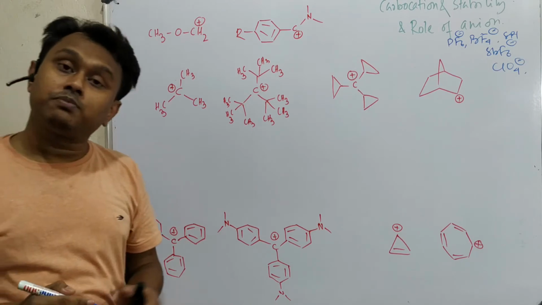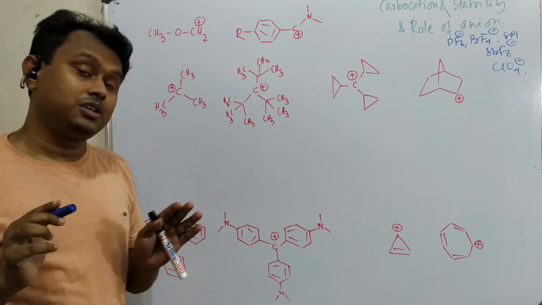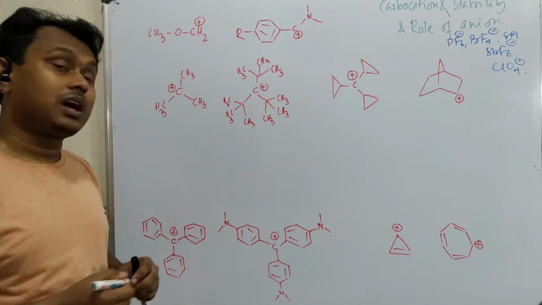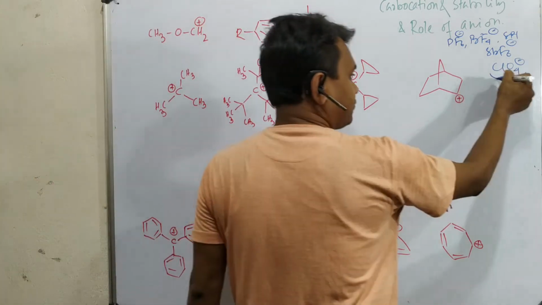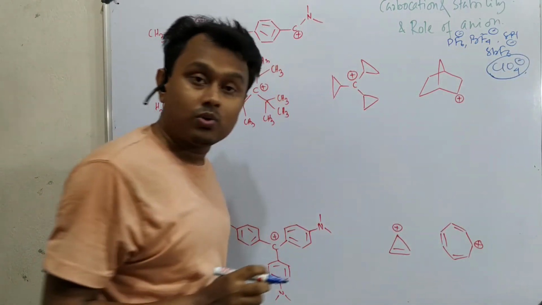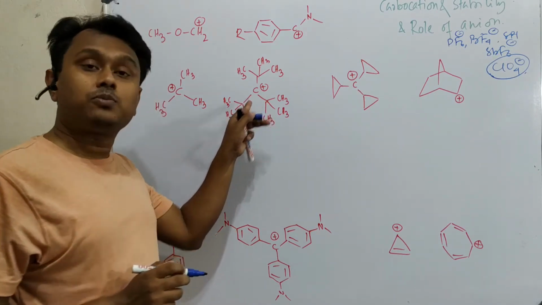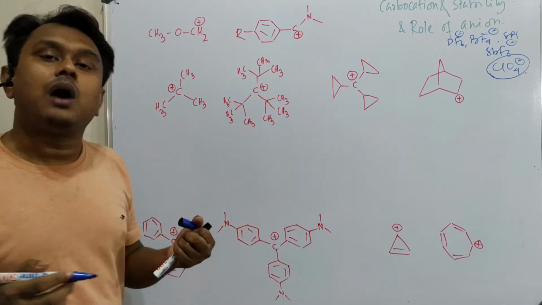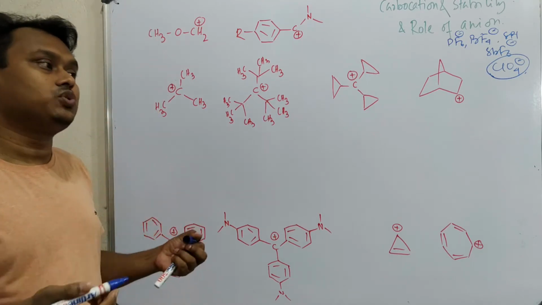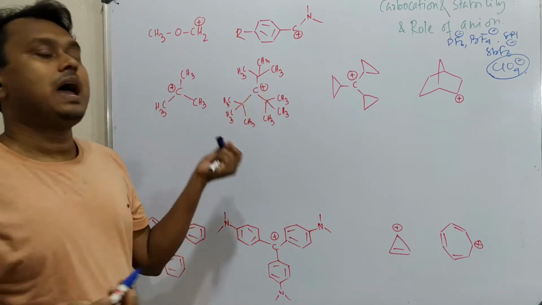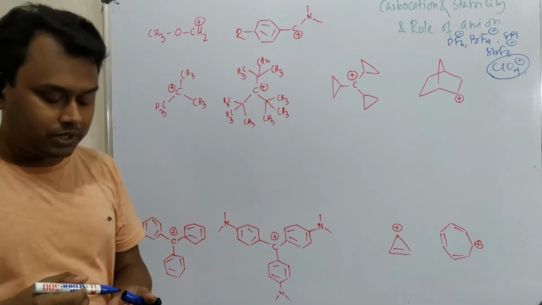Remember, previously carbocation stability was determined using superacid media, because the counter anion of the superacid, for example perchlorate anion from perchloric acid, is very stable. That's why they don't disturb these carbocations. Otherwise, if the counter anion itself is not stable, then it will try to combine with the carbocation and reduce the stability of the carbocation.